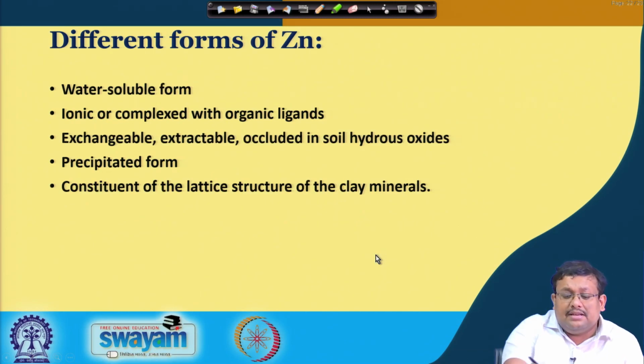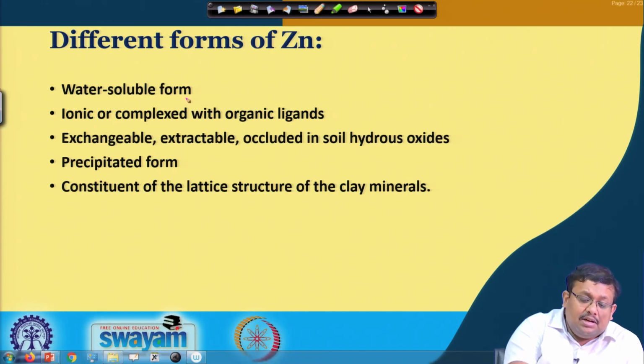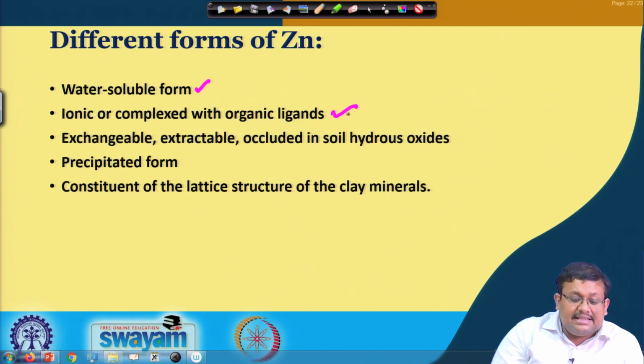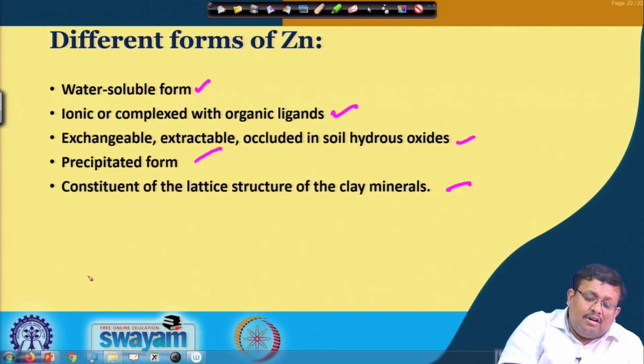Different forms of zinc. If you consider different forms of zinc, you can see water soluble forms of zinc are important, and also ionic forms complexed with organic ligands, then exchangeable, extractable, occluded in soil hydrous oxide, precipitated form and constituent of the lattice structure of the clay minerals. So, you can see in all 5 forms zinc is present in the soil.